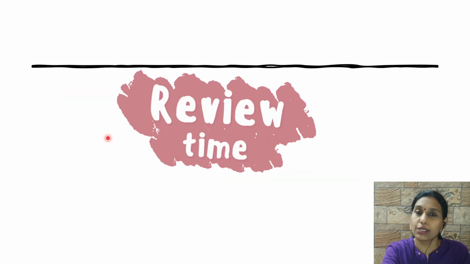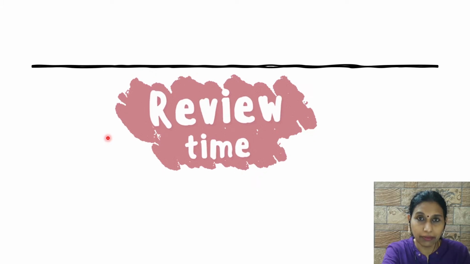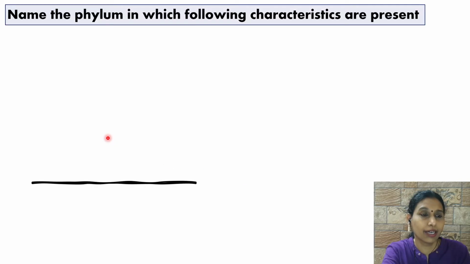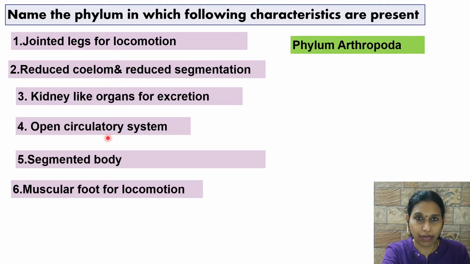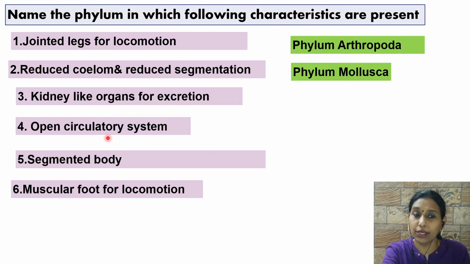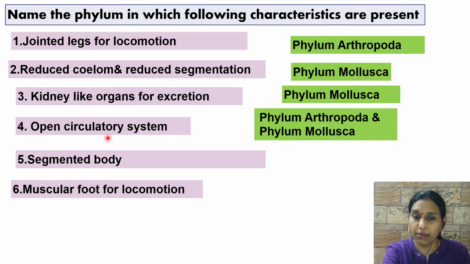Okay. So we have finished the two phyla, Arthropoda and Mollusca. Let us see whether you can answer these questions. Name the phylum in which the following characteristics are present. Only two are there. Read the questions, then pause, write down your answers, then continue and check your answers now. Jointed legs for locomotion: phylum Arthropoda. Reduced coelom and reduced segmentation: Mollusca. Kidney-like organs: Mollusca. Open circulatory system: it's found in both phylum Arthropoda and phylum Mollusca.